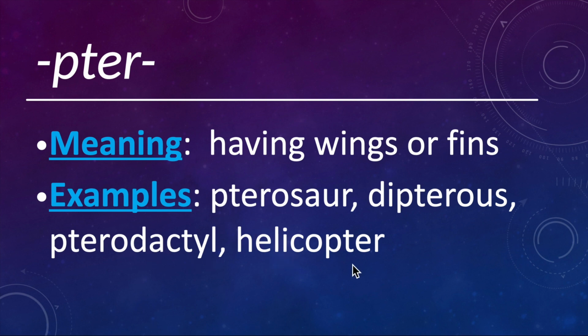And then helicopter, we kind of know helicopter, helix refers to sort of spiral. So this is basically spiral wing. So the helicopter basically has a propeller on the top and a propeller on the back, and that's basically what keeps it in flight. But really, helix refers to like a spiral. So spiral winged.